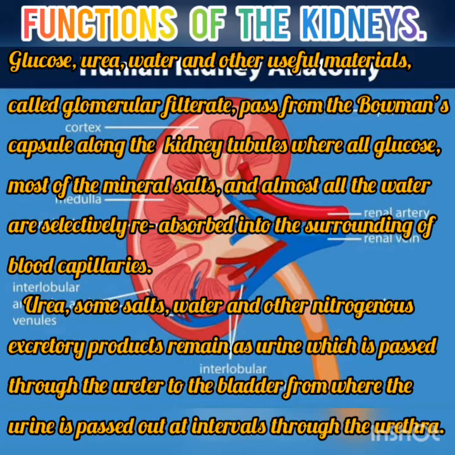Glucose, urea, water, and other useful materials, called the glomerular filtrate, pass from the Bowman's capsules along the kidney tubules, where all glucose, most of the mineral salts, and almost all of the water are selectively reabsorbed into the surrounding blood capillaries. Urea, some salt, water, and other nitrogenous excretory products remain as urine, which is passed through the ureter to the bladder, from where the urine is passed out at intervals through the urethra.